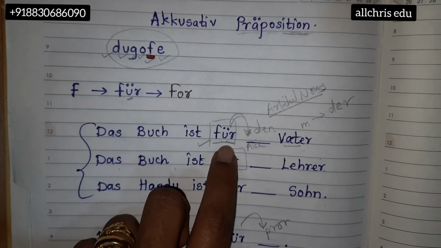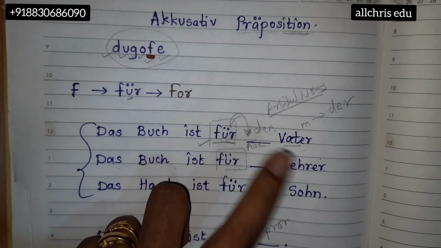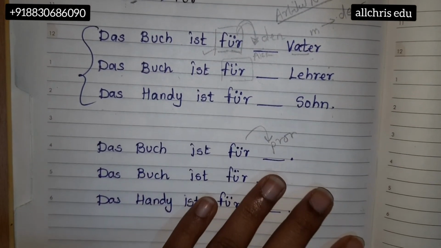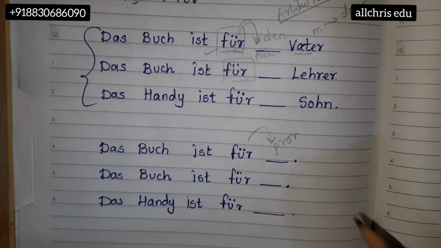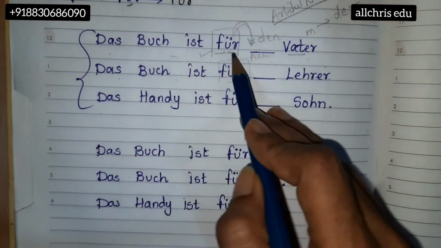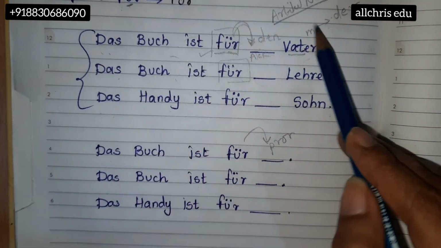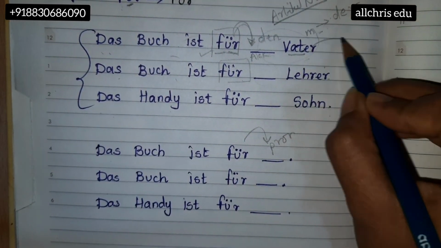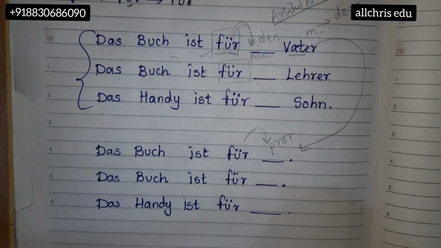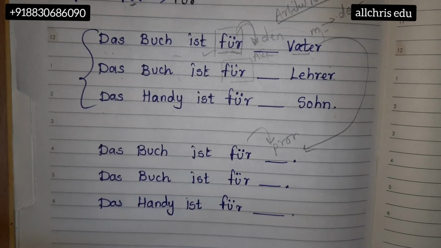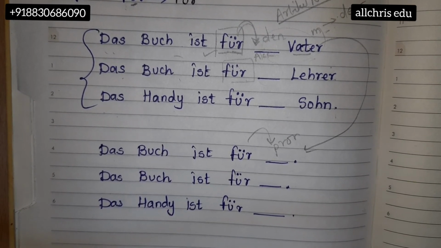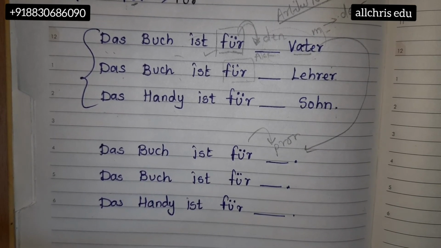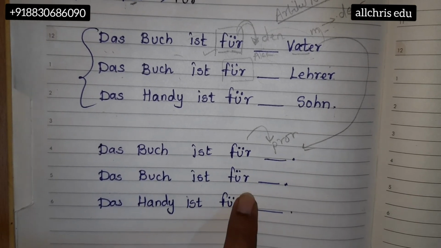Don't think, take it for granted that it is an accusative preposition. After that, only an accusative word will come. Now it's a noun, so we are supposed to write an article. If we don't want to write a noun, then a pronoun should be written. For example, instead of saying the book is for father, we can say the book is for him. So instead of a noun, you can write a pronoun. For this, you need to go to the personal pronoun topic in accusative form. There is a topic on the channel, accusative personal pronoun. Go through it, you will get a whole chart of accusative pronouns, and then come back to this part.